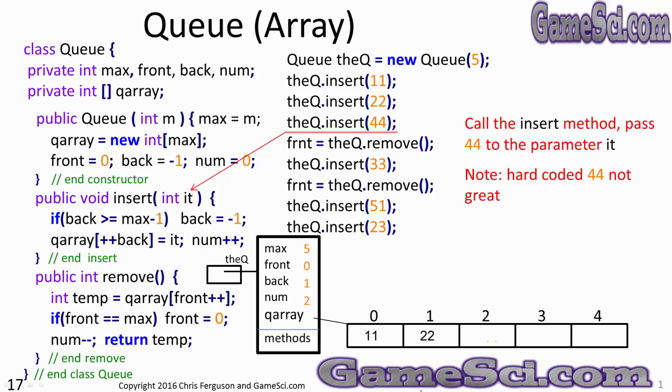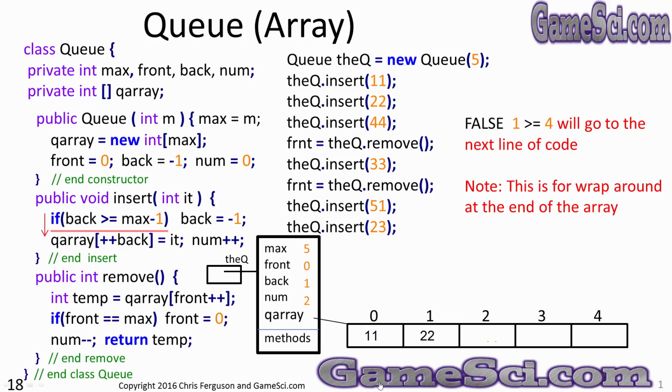Returning to the calling code in the line after the second call to insert, there's a third call to insert, and this time we'll pass 44 to the parameter it. So this 44 gets assigned to that variable it. We'll do an insert again.